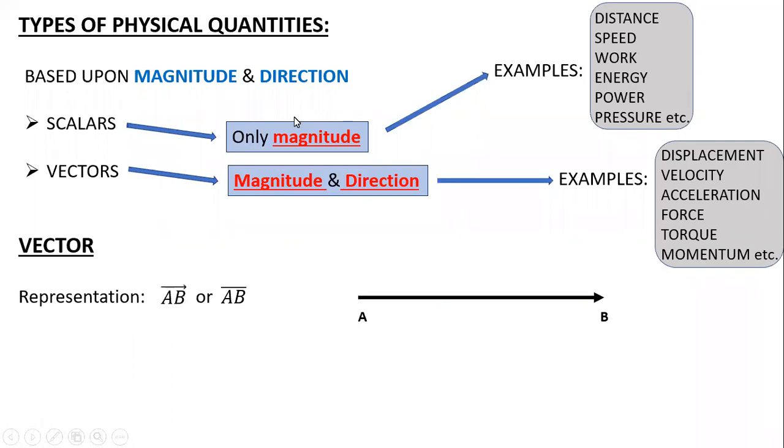Now the arrow which is made at the top of AB is not showing the direction of the vector. It is not that the vector is moving towards the right. This arrow is just to tell us that it is a vector quantity. So the use of the arrow is just representing it as a vector quantity. That's it, nothing else.